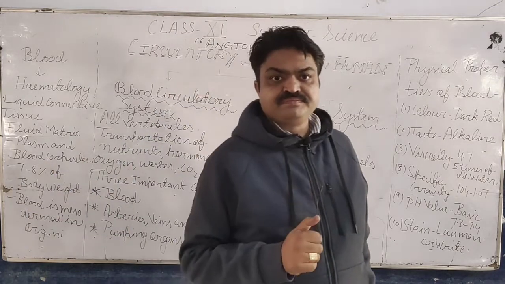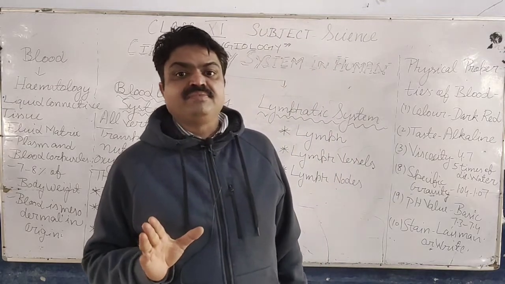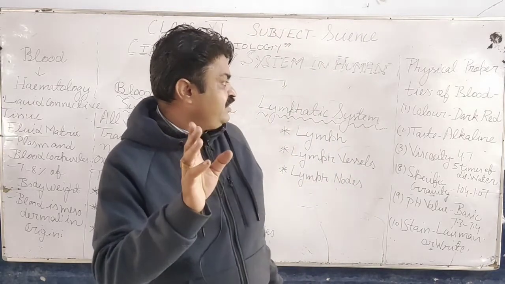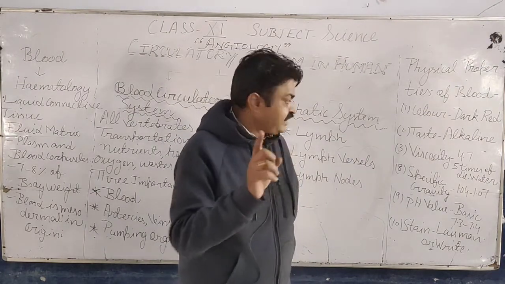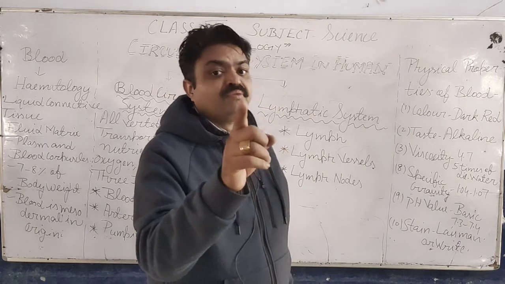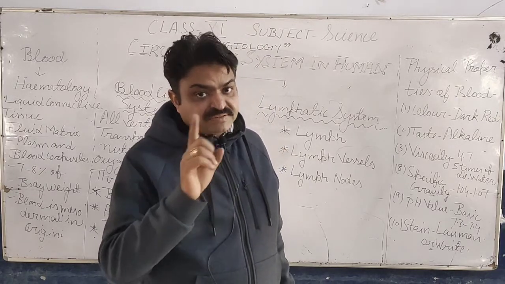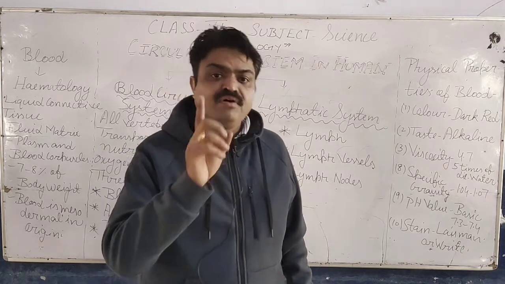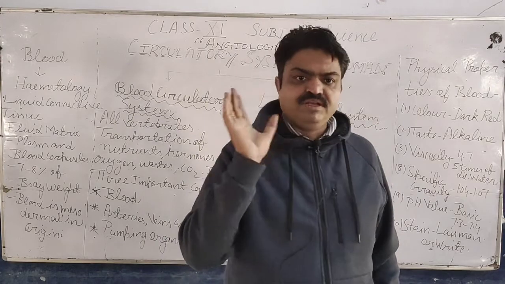Our blood is viscous in nature, and its viscosity is 4.7, which is 5 times more than water or distilled water. So what is the viscosity of blood? It is 4.7. This you will learn.